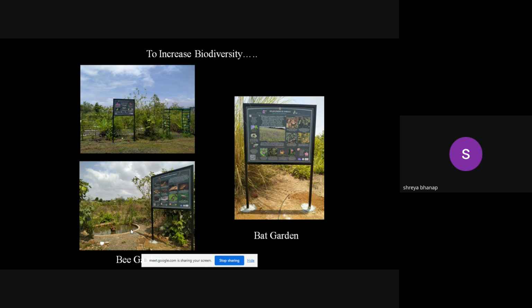So while walking along the trail path, one has to observe the wild flora, simultaneously the plantation, and then the butterfly garden and the bee garden, and the astral garden. So after observing all this, it takes almost 3 to 4 hours for a person to observe all the plants in that particular area.